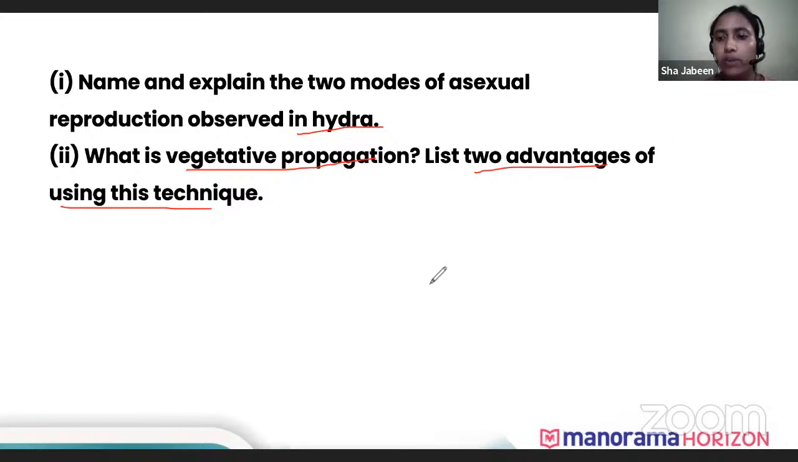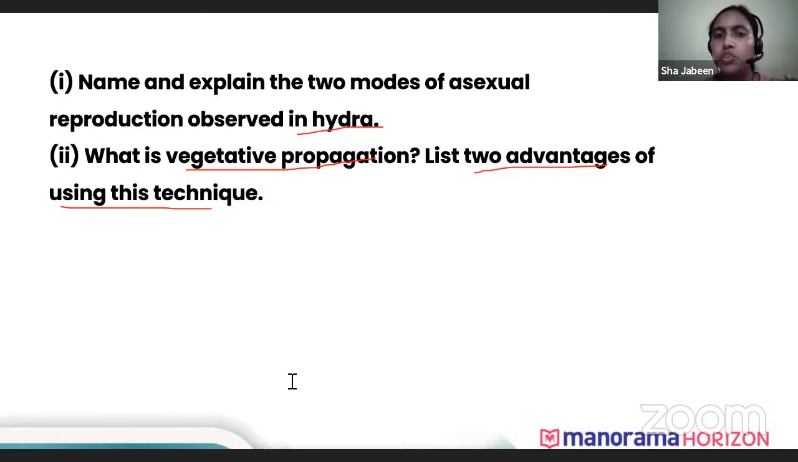Just try to answer what two advantages we'll get. Okay, so I have got the answers. So first thing, because they are propagated from only one parent, the gene will be same. There will be no variation. So the new plant will be similar to the old plant. Not like every branch, every leaf will be similar, but the gene makeup will be same. The second advantage, we can propagate very easily.